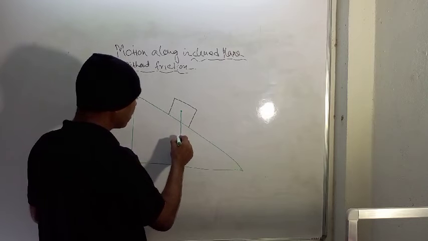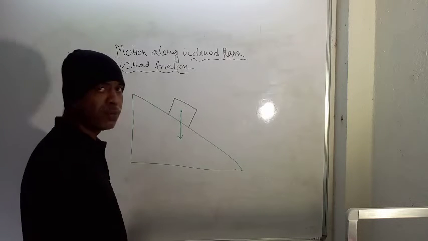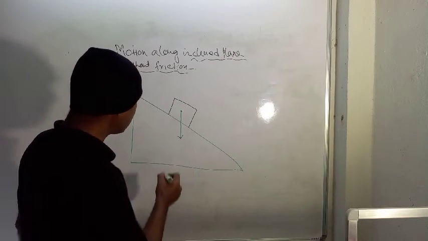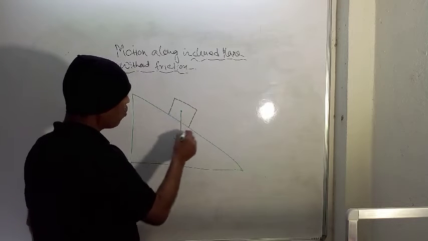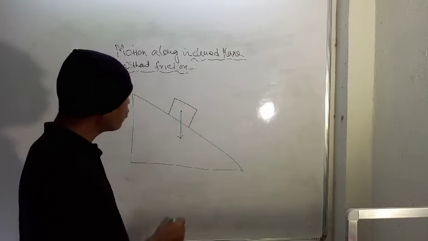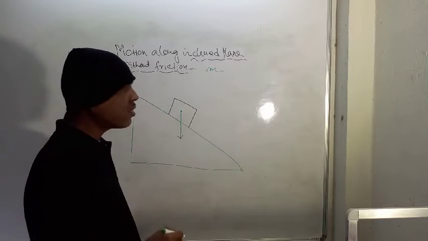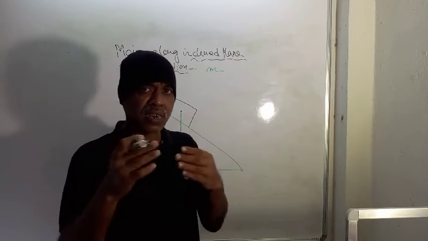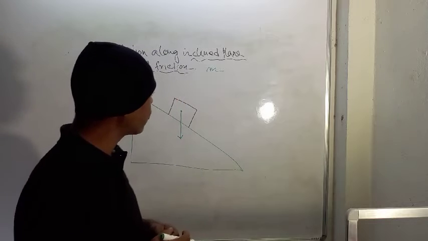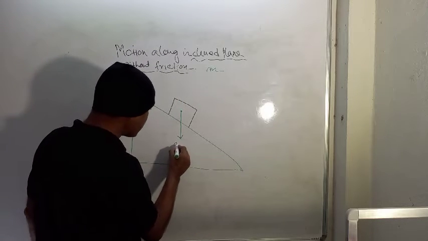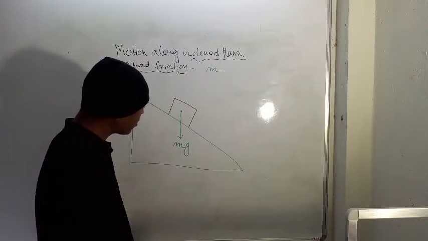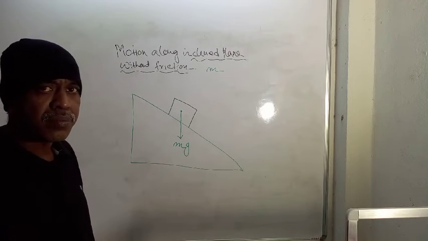This force, acting in the vertically downward direction, is equal to the weight of the object. Suppose the mass of the object is m. Then the weight is mass multiplied by acceleration due to gravity, which is mg.